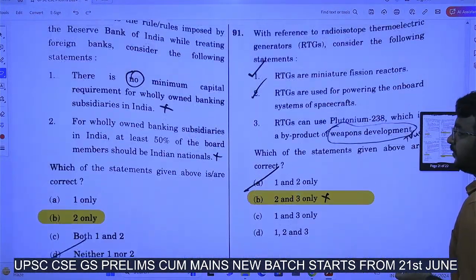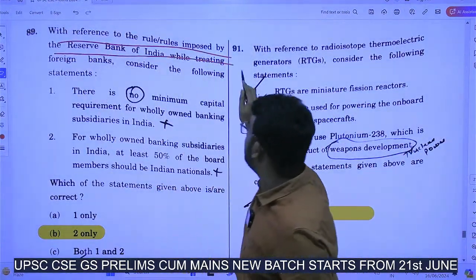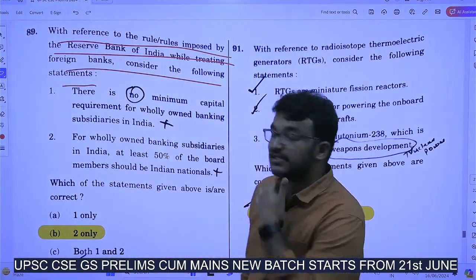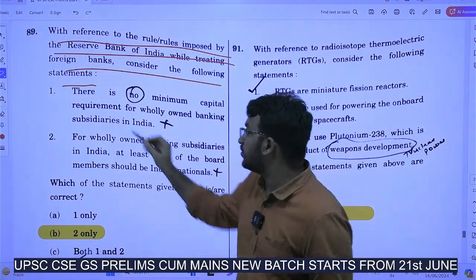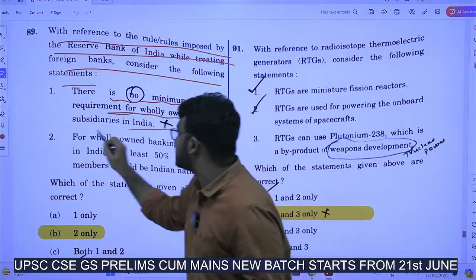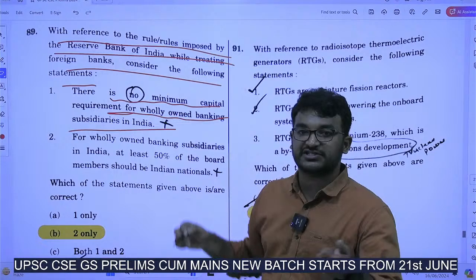Next, with reference to the rules imposed by the Reserve Bank of India while treating foreign banks, consider the following statements. So what he is asking is RBI rules with regard to foreign banks. Now, there is no minimum capital requirement for wholly owned banking subsidiaries in India. Actually, there are guidelines of RBI with respect to these foreign banks.